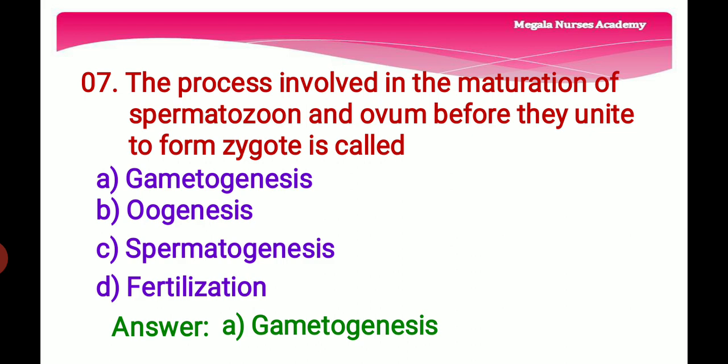Seventh question. The process involved in the maturation of spermatozoon and ovum before they unite to form zygote is called. Option A, gametogenesis, the process in which cells undergo meiosis to form gametes. Female gamete is called as ova and a male gamete is called as sperm. Option B, oogenesis, the production or development of an ovum. And option C is spermatogenesis, that is the development of the sperm cells within the male reproductive organ. And option D is fertilization, that is a fusion of the ovum and the sperm. So the right answer is option A, gametogenesis.